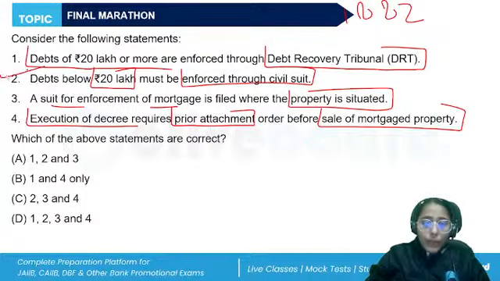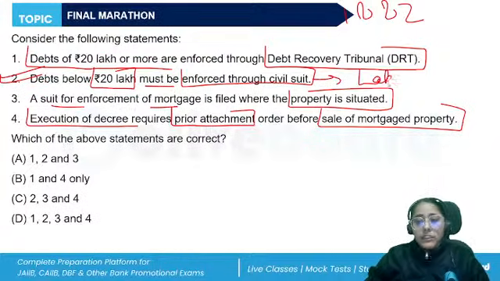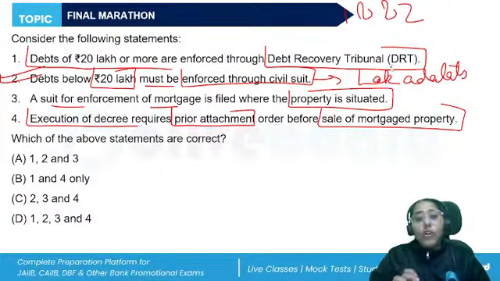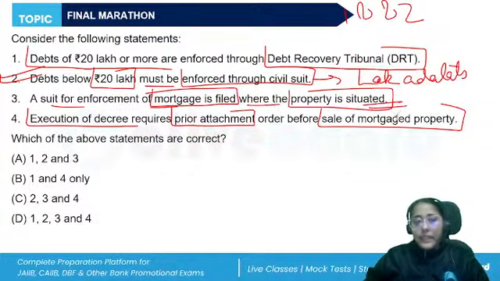Debts below 20 lakh must be enforced through a civil suit, or now after the Lok Adalats, they can be taken to a Lok Adalat. But the Lok Adalat's award is also deemed a civil court decree, so that will be included in the civil suit. And the suit for the enforcement of mortgage is filed where the property is situated. Correct. So the correct answer will be 1, 2, and 3.